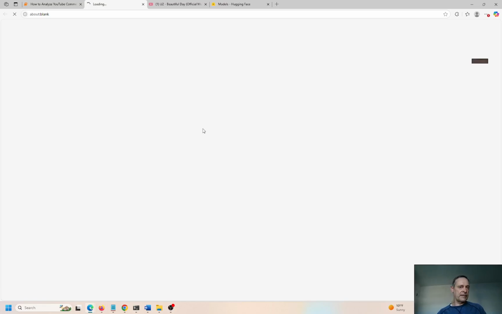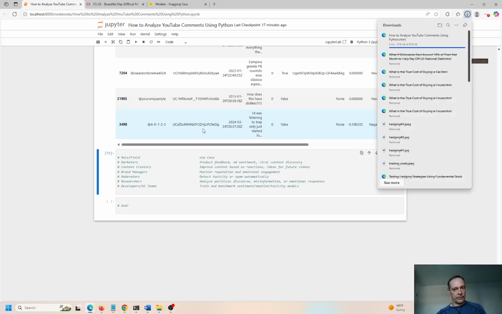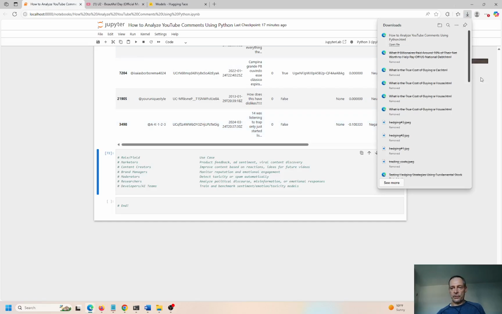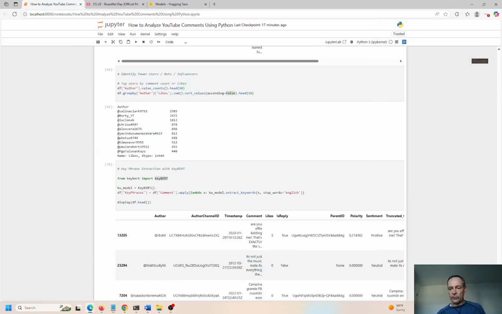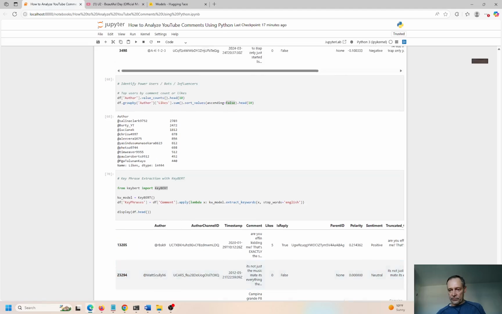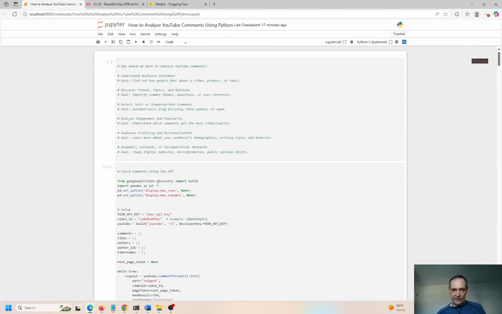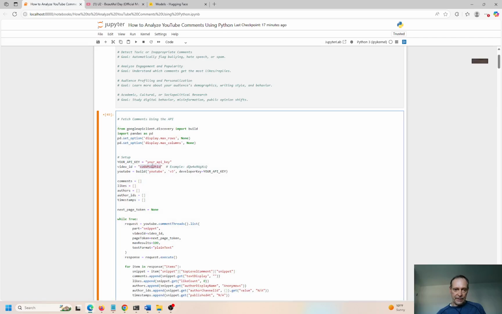It'll have everything you need. Download the code, download the HTML file. It'll have all the code, and you can copy and paste it, run it in your own Jupyter environment, and play around with it. And of course, get your API key set up. Totally free. It takes no more than 60 seconds, maybe 90 seconds max. You plug the API key in here and the video ID in here.